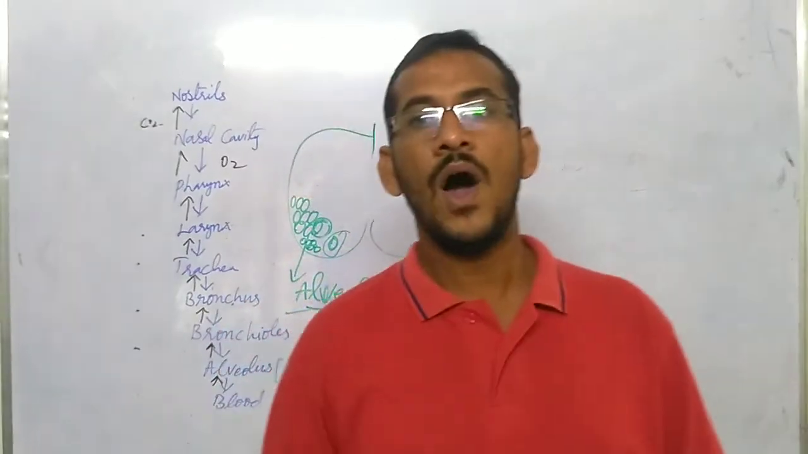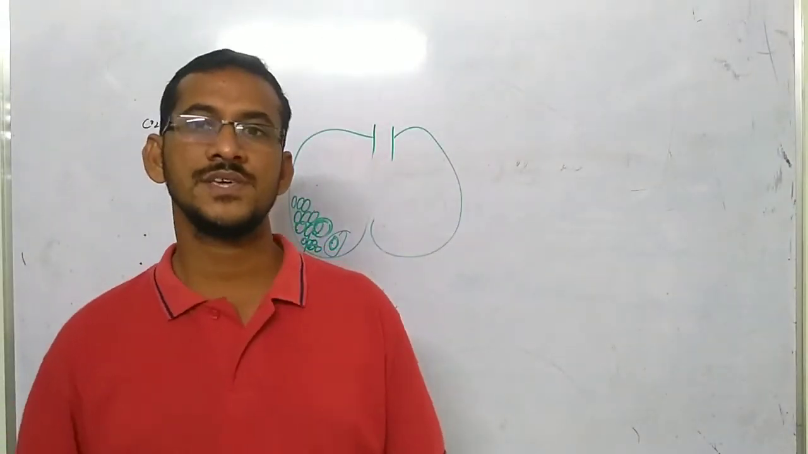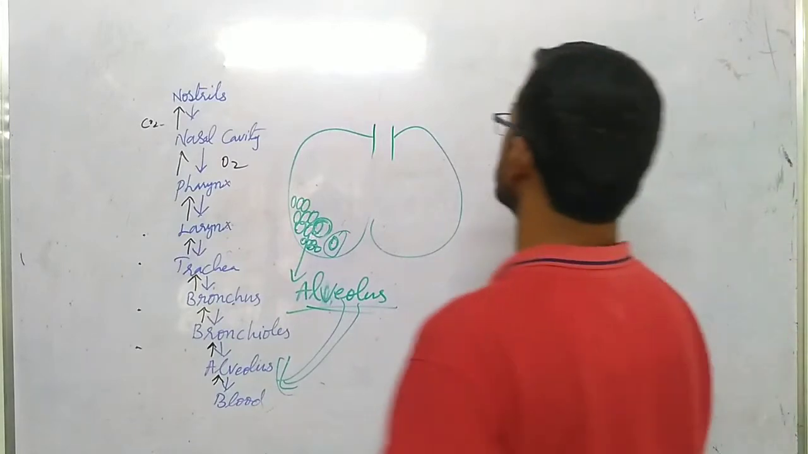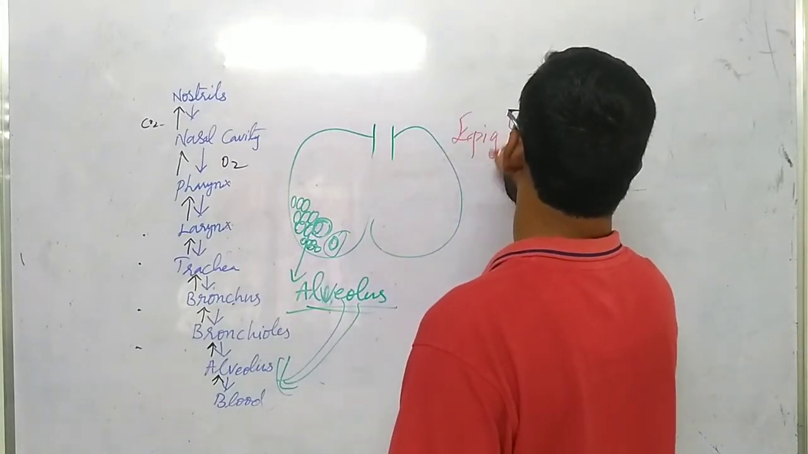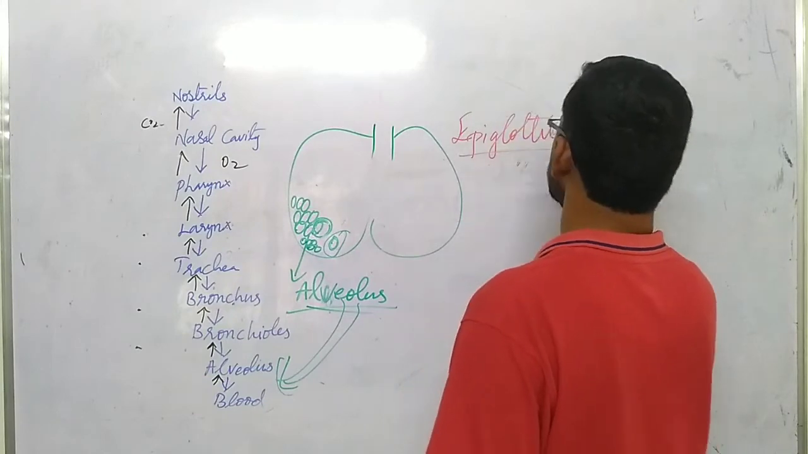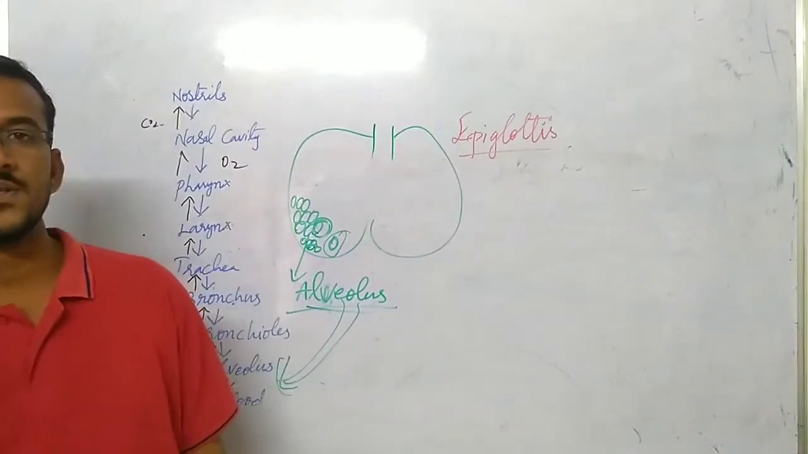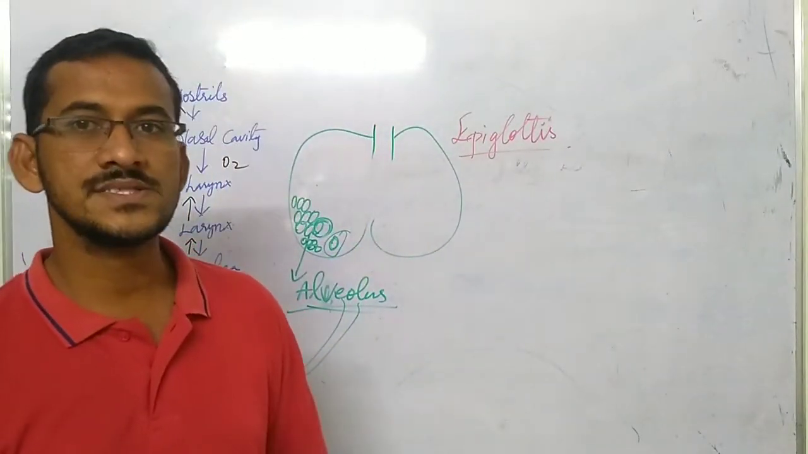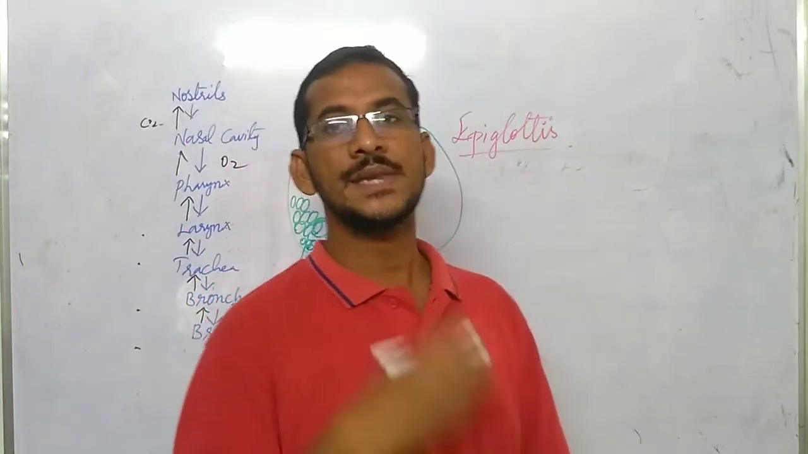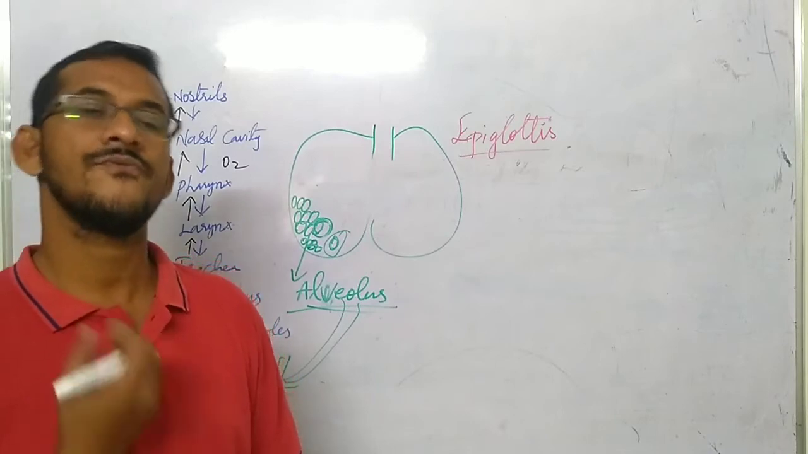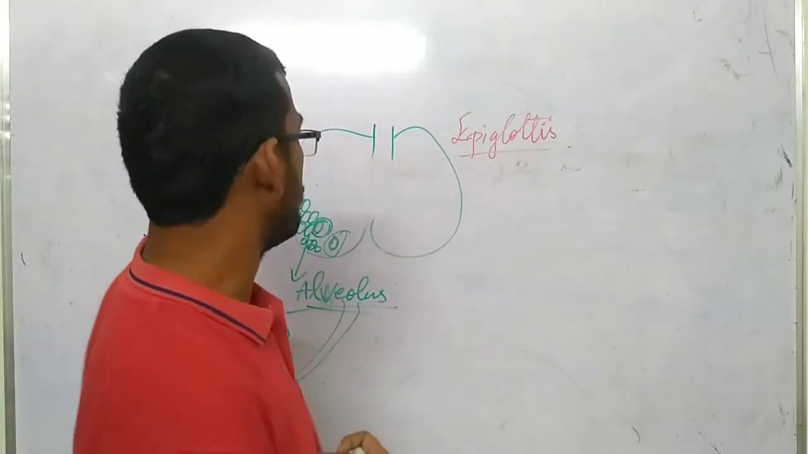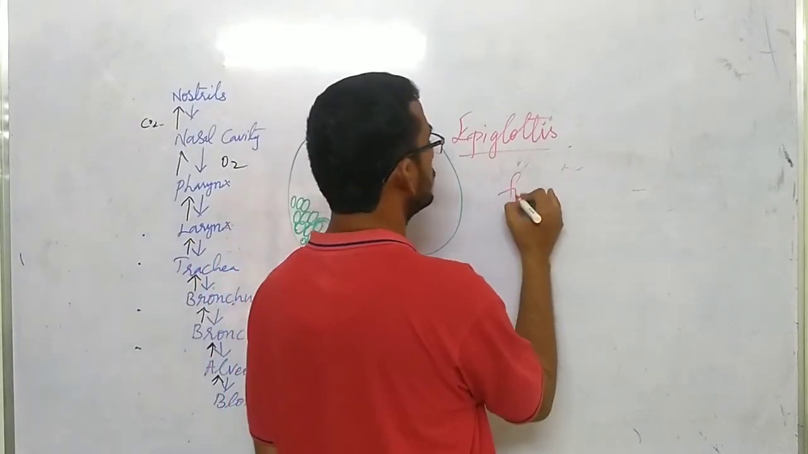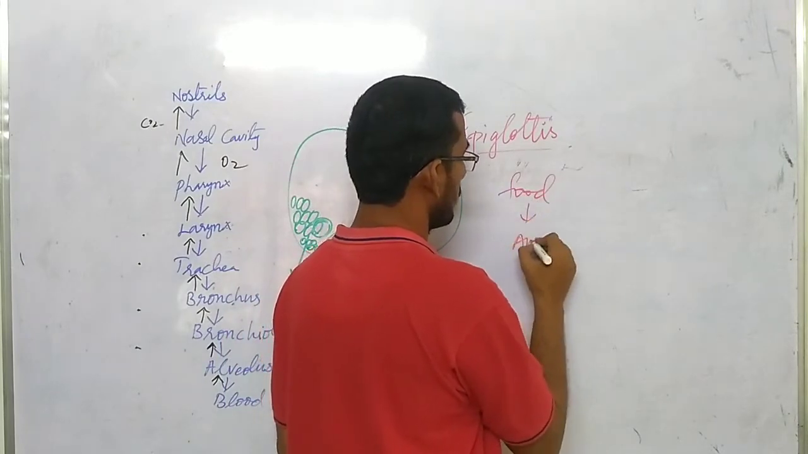Okay, next question. What is epiglottis and what is the use of it? So epiglottis is a flap-like valve. What is the function of this flap-like valve? It prevents the entry of food into the air pipe. Understood? It prevents the entry of food into the air pipe.